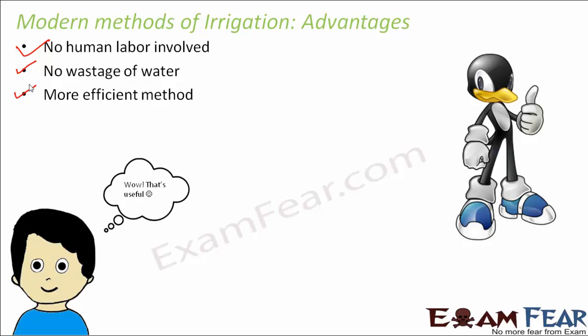So it is actually very useful, and our little friend agrees and says that yes, absolutely, the modern methods of irrigation, even though a little more expensive than the traditional methods, because they involve the usage of a pump and the setup of the entire system, either for the drip system or sprinkler system, are in the long run a lot more useful than the traditional methods of irrigation.